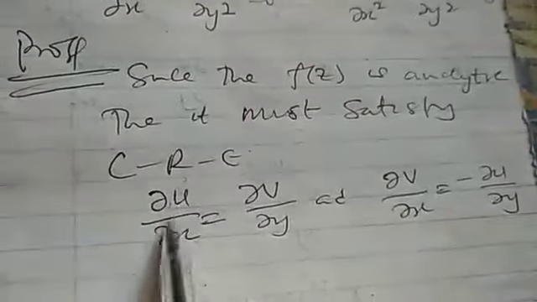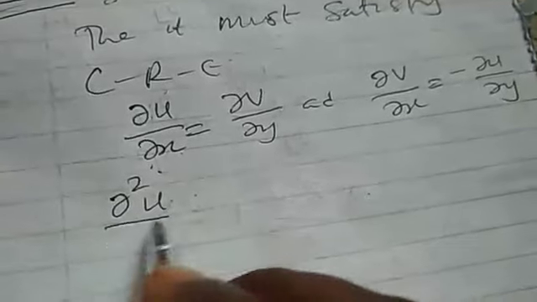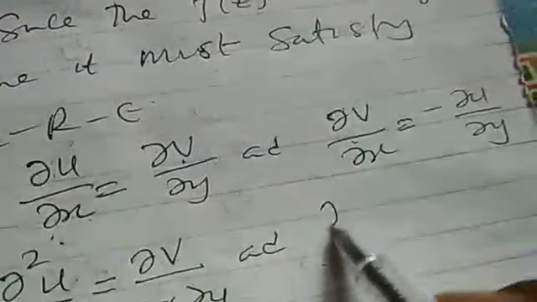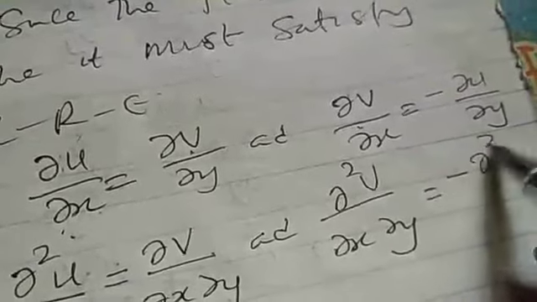From this list, let's differentiate this one with respect to x and the other one with respect to y. So this will be the square u dx square. We are differentiating with respect to x. This will be the v dx dy. And if you differentiate this one with respect to y, this will be the square v dx dy is equal to minus, we are differentiating with respect to y, this will be the square u dy square.